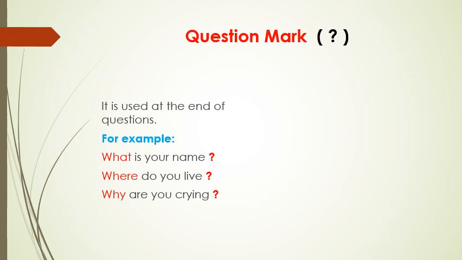So the next punctuation mark which I am going to show you is question mark. As you can see on the screen and in the bracket, the sign that we use for question mark. The question mark is used whenever we are asking something. Whenever in a sentence there is a question. What is your name? Where do you live? Why are you crying? So you can see all these sentences, they are asking something.